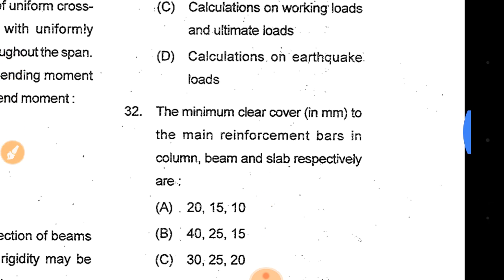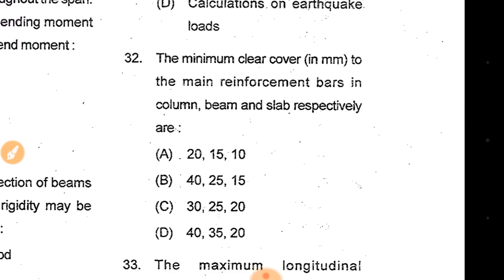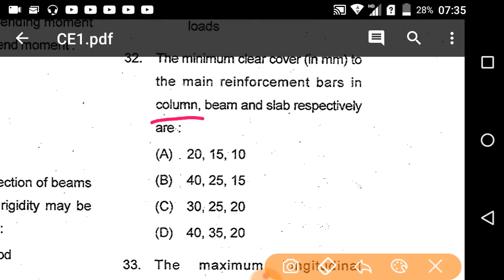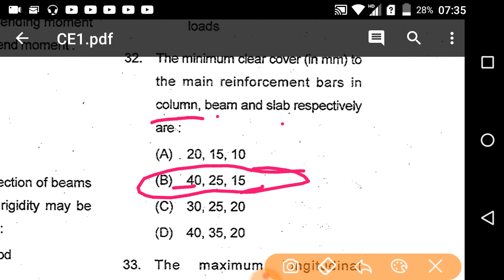The minimum clear cover to the main reinforcement bars in column, beam and slab is respectively given as, we know, for slab 15 mm, for beam 25, for column 40. So here column is 40, beam is 25, slab is 15. So option B will be the correct answer.